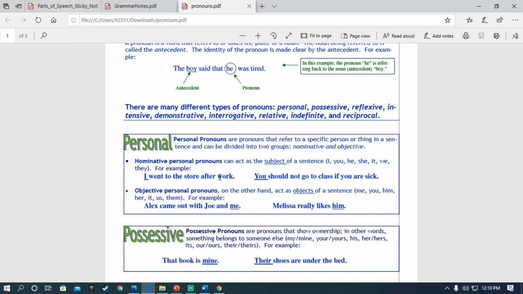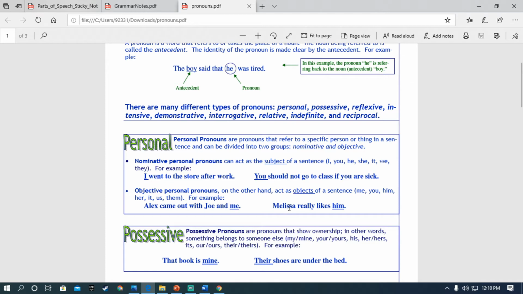Here are examples of objective personal pronouns, like "Alex came out with Joe and me." Here I is used in the objective form, which is me. Me means I is replaced in objective form.